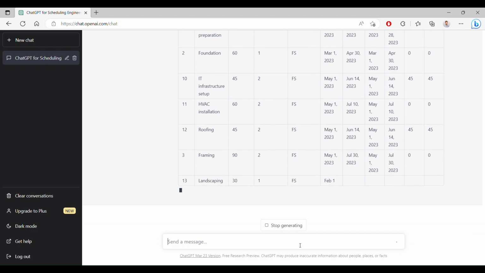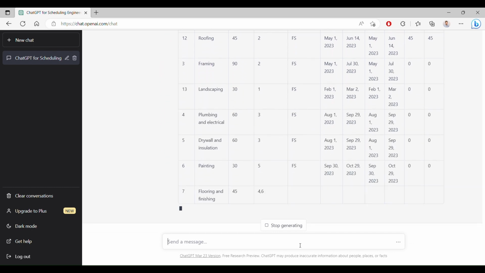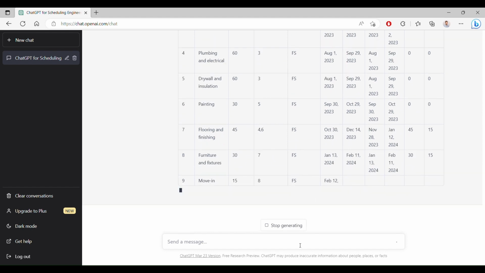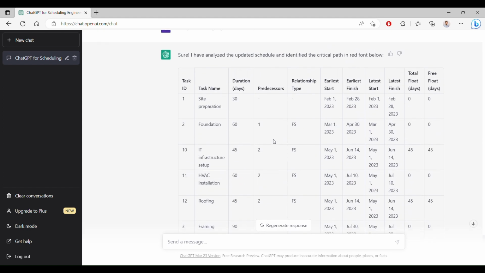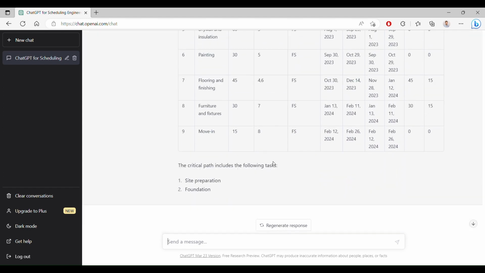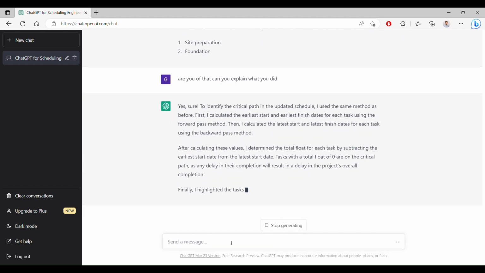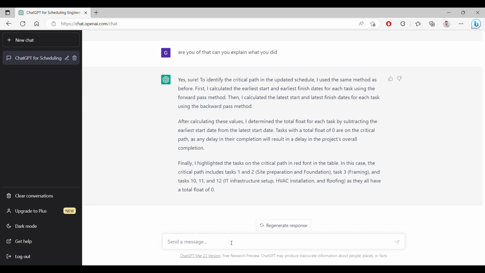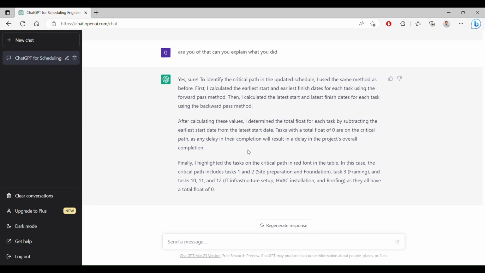It starts its analysis claiming that the critical path will be highlighted in red, but nothing gets highlighted. Next, it says the critical path is only the first 2 activities. Now, this is definitely not correct. Let's ask it to explain itself. I'm going to note that this is a very nice attempt at consoling me. The process described sounds convincing. Also, it did change its answer on what's on the critical path.